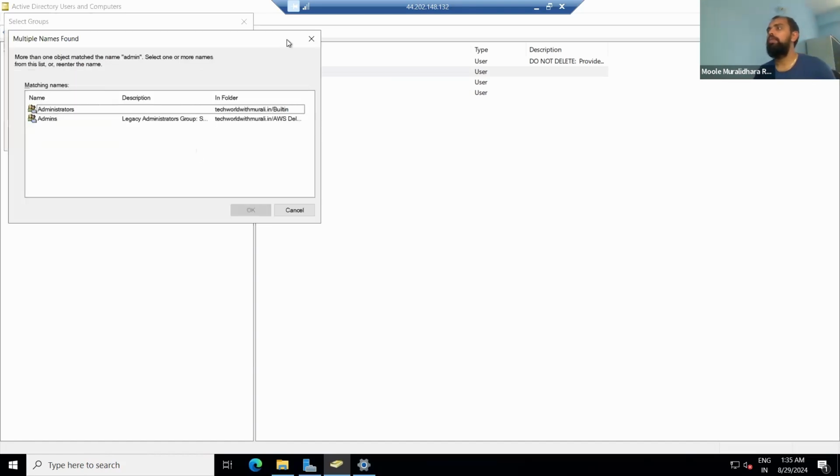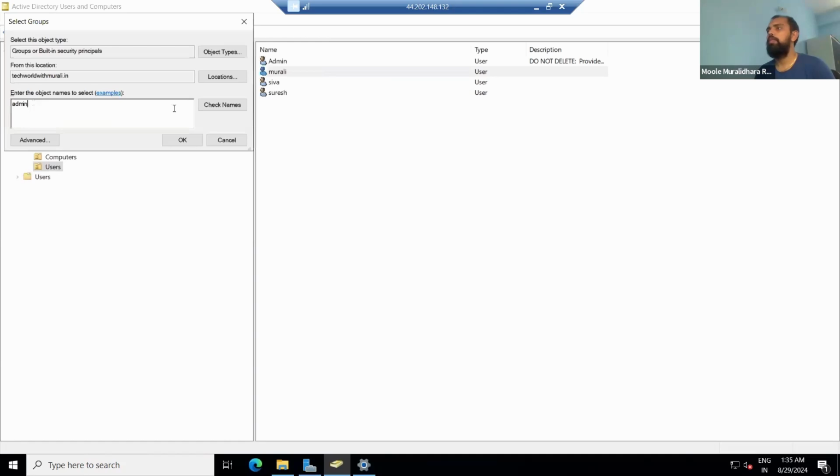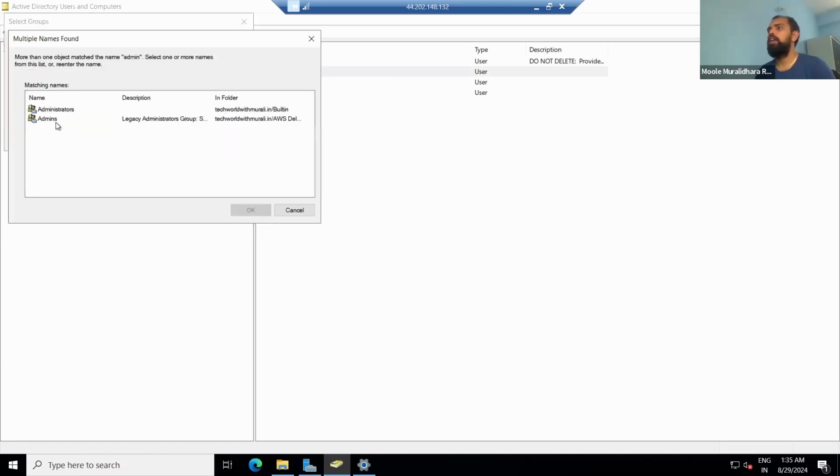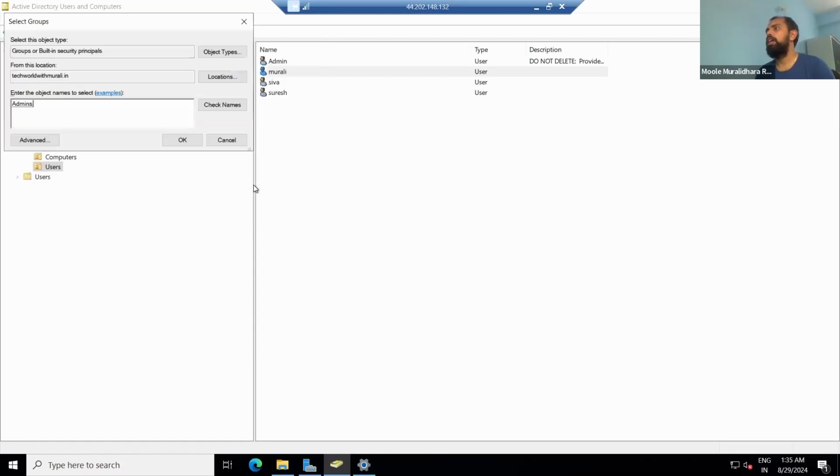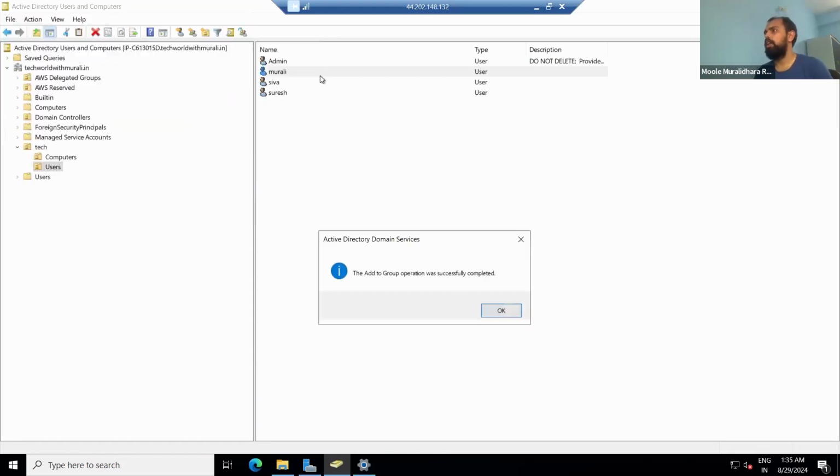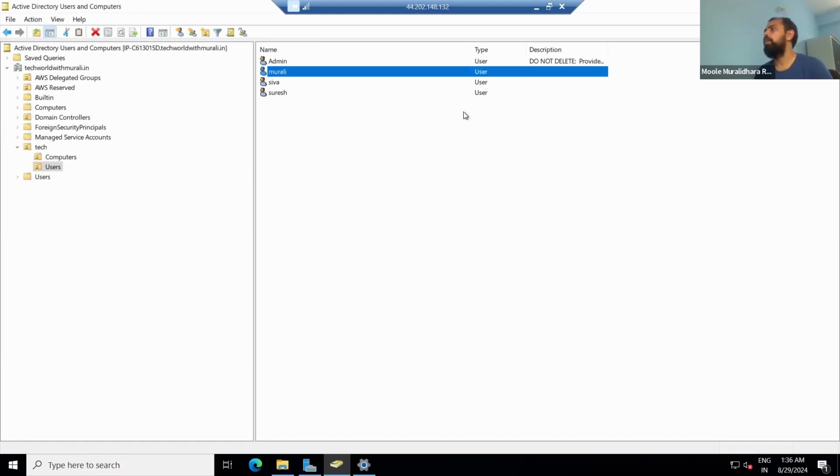Now if you click this admin and enter, remember guys, type admin, check names, and then you can see it here, administrator and admin. Currently, if you see here, default is admin. There is also the AWS delegated group, select this particular one. It means when Murli logs in using this Murli user, this particular server will have admin privileges.